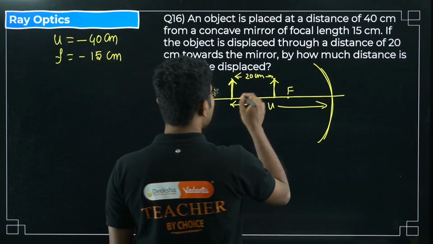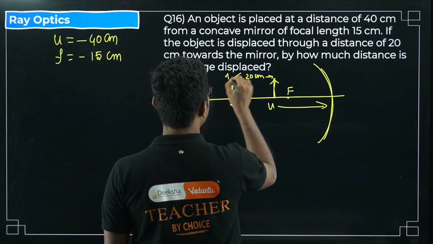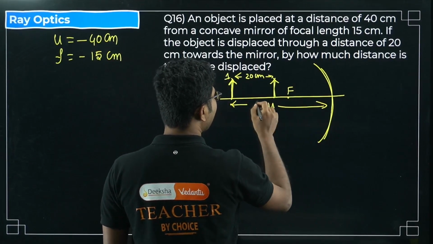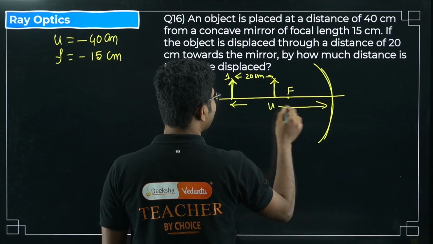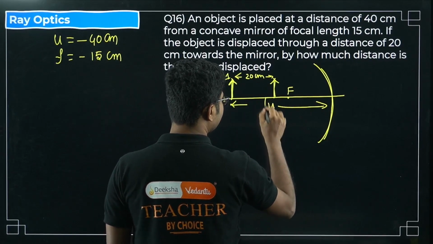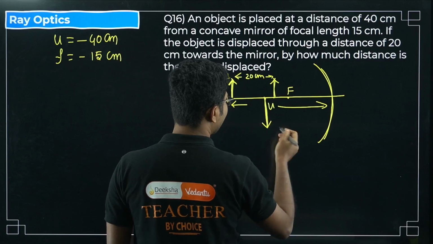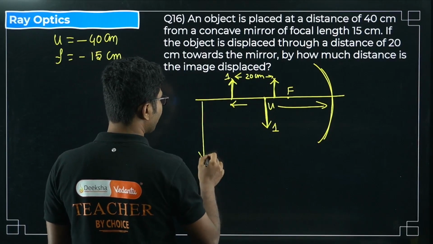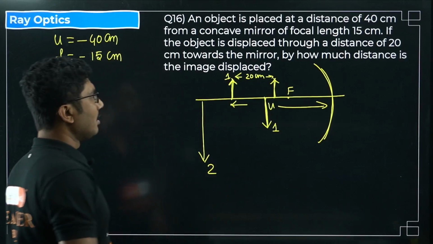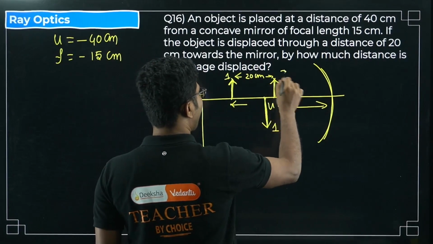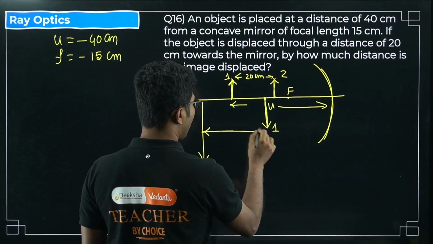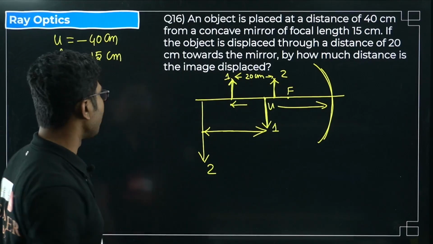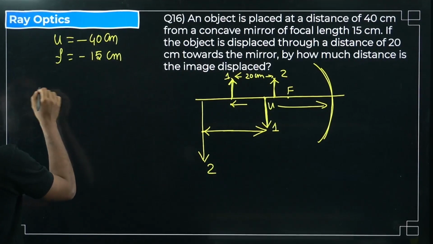So first case, suppose this is case number 1, object number 1, the image may be somewhere here. Say the image was someplace here, this is 1. Now after you take the object closer, the image moved to somewhere here, say 2, right? So you have to find this distance. That is the problem. So first we will use the formula.